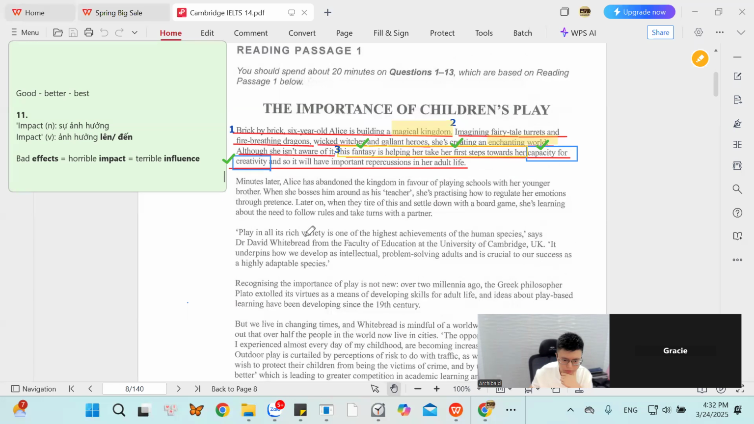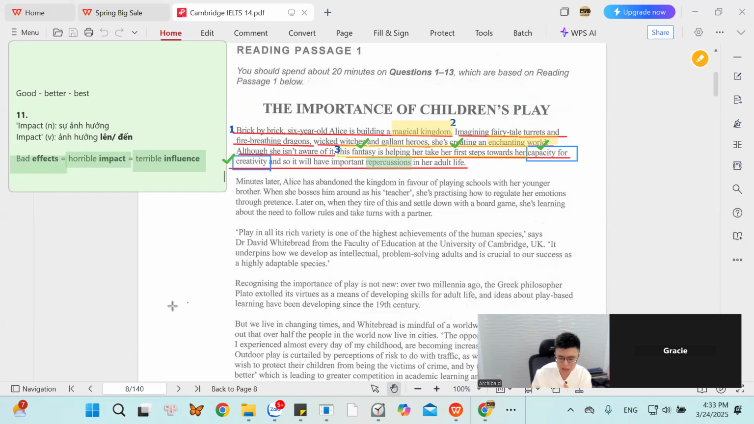So this will be important for her when she grow up. Do you pay attention to the meaning of the word repercussion? Do you really pay attention to the meaning of the word repercussion? I've just shown you the meaning of the word repercussion. Repercussion means terrible influence, horrible impact, bad effects. So here, it will have important repercussions in her adult life.